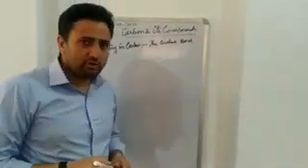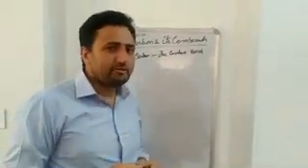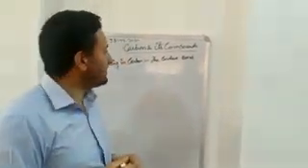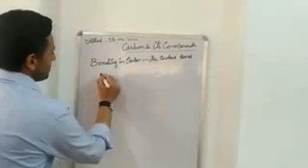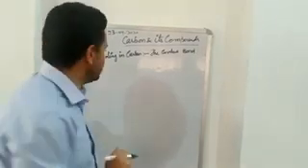What's actually a covalent bond? Before studying this, let's have a very brief revision of the ionic bond. Only then we can understand what is a covalent bond.